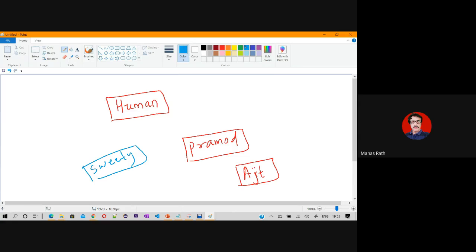Can I say a name called Ipsita? Do you all agree they are all human beings? Now tell me which one is the generic thing and which one is the specific thing. Pramod, Sweetie, Ipsita are specific things, and human is the generic thing. Now, which will occupy space on the earth?